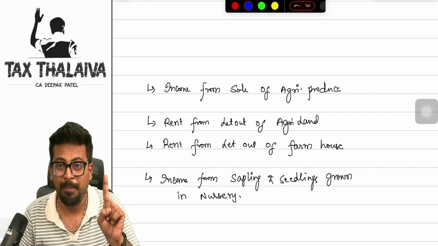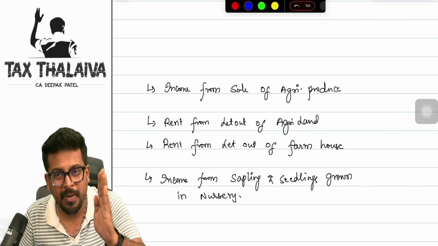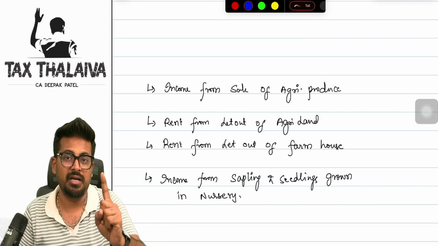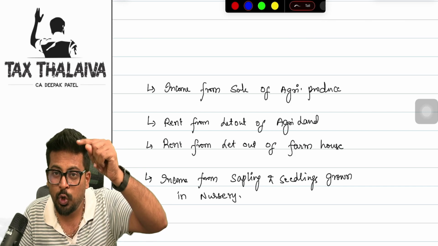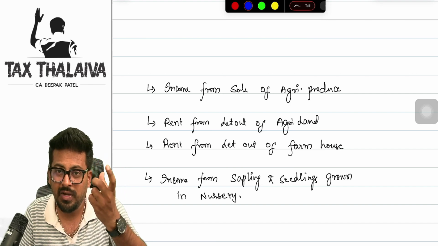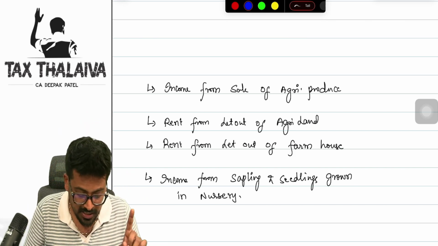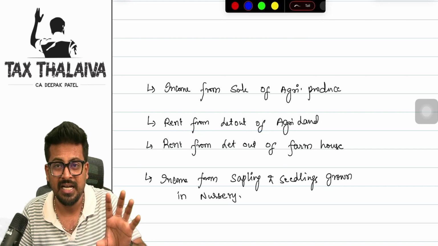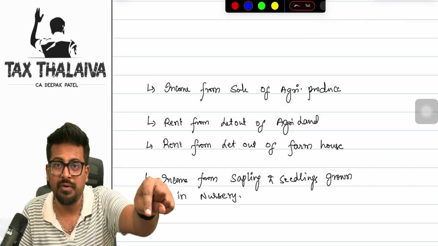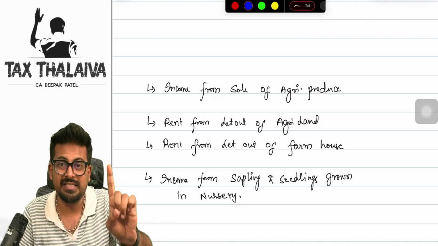So, first thing you need to keep in mind: whatever you grow out of the land, till that moment it is agriculture activity, and whatever revenue you generate till then will be treated as agriculture income. But converting tomato into ketchup is not an agriculture process, and whatever income you earn from the tomato ketchup sale will be treated as business income, boss. Number two, rent from letting out agriculture land. Let's say you have a vacant land which you have given on rent to someone to carry out agriculture activity, then it will be treated as exempt agriculture income.